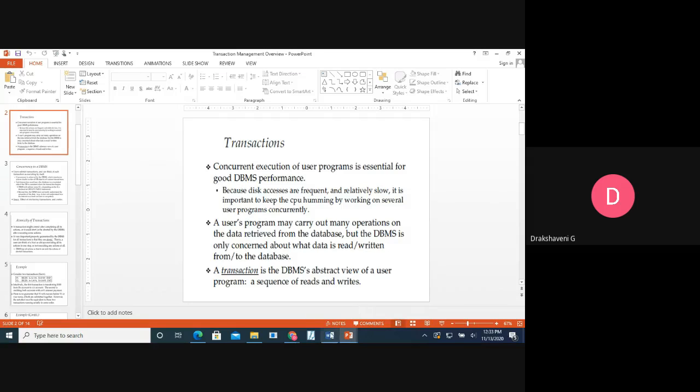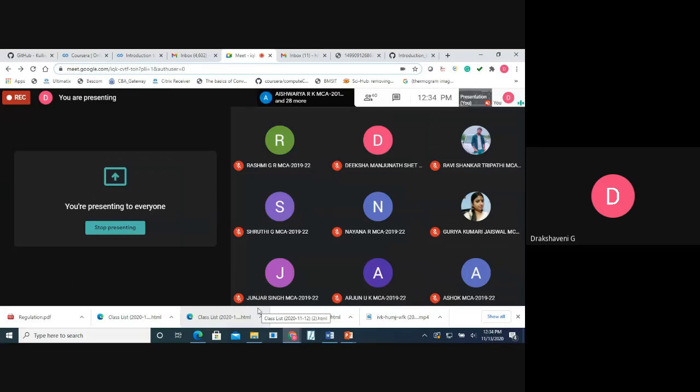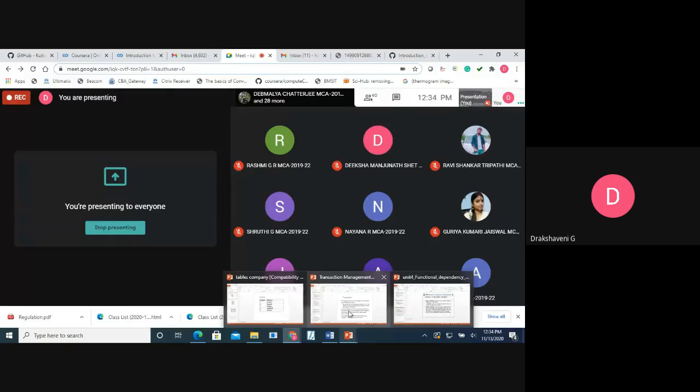With respect to DBMS, I can either read what is there in the database or write what is required to the database. Creating and modifying are also there, but the operations we generally do with respect to a transaction are read and write.